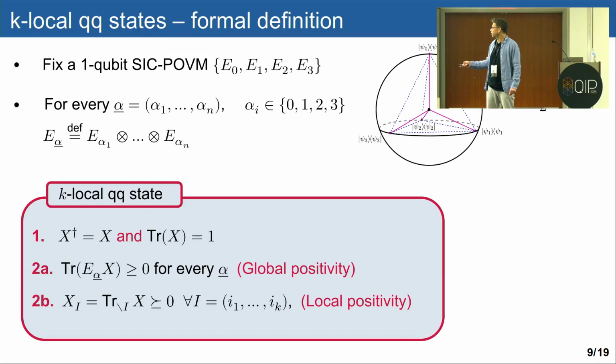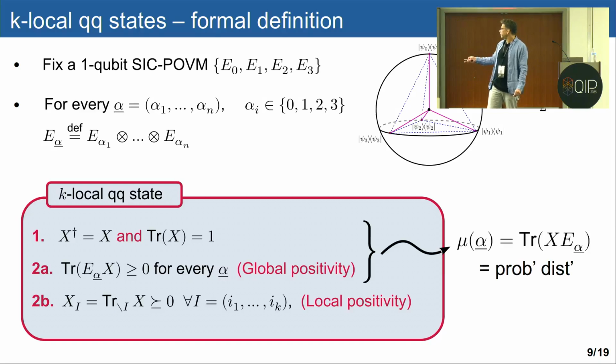The first condition is that if we measure it with this particular basis, we should get something which is non-negative. And the other thing is that if we look at it locally, so we trace out everything and just look at the marginal or the RDM, then it should behave like a quantum state. So it should be completely positive. These are the 2 conditions that we are using: local positivity and global positivity.